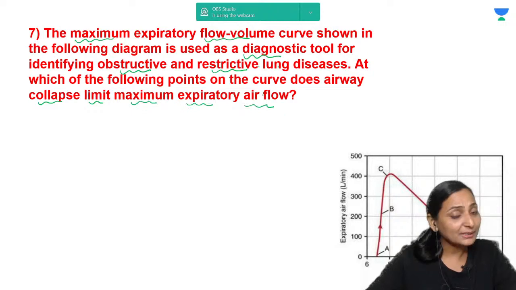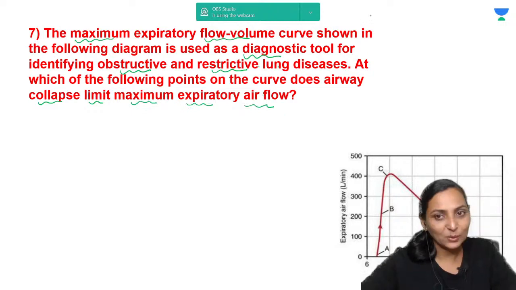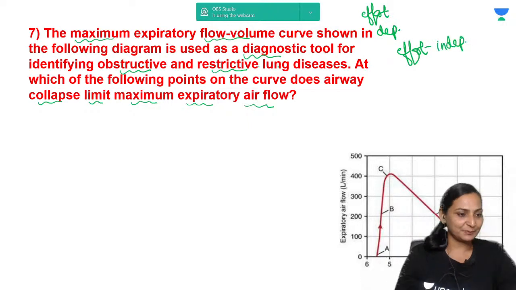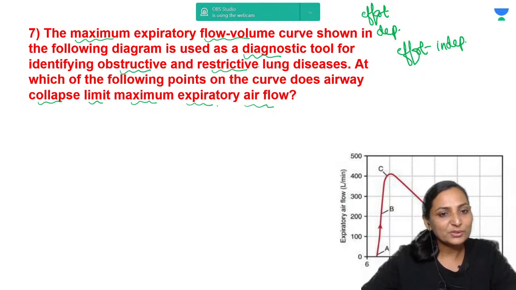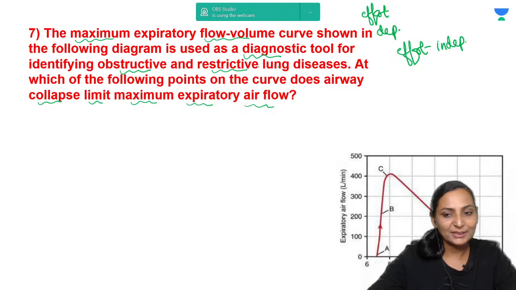Again, the concept is known. The concept is asking you about the effort-dependent and effort-independent portions of the expiratory limb, but it is designed in a way which is really confusing.